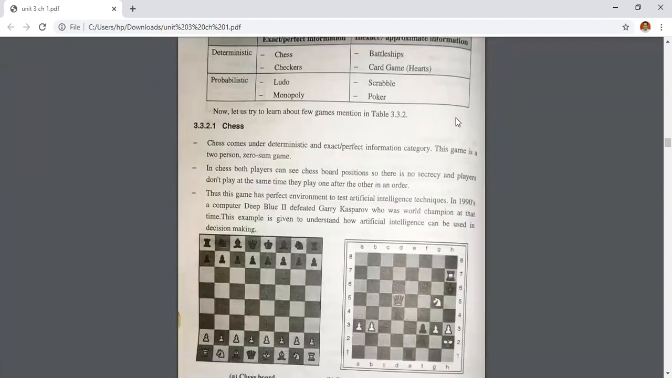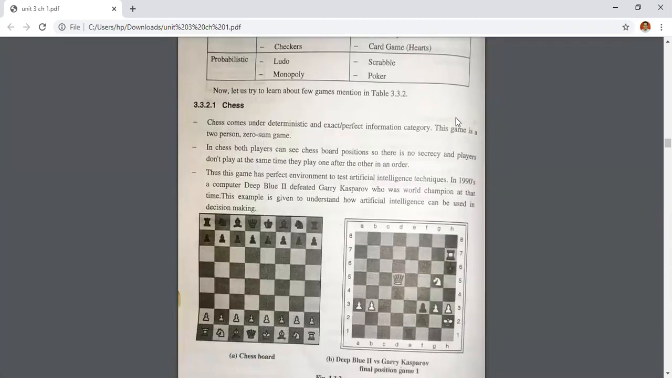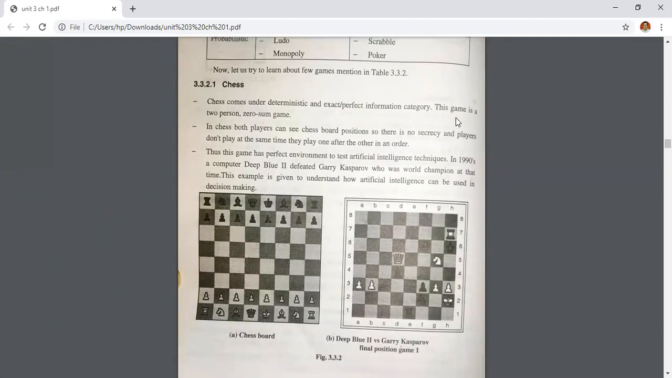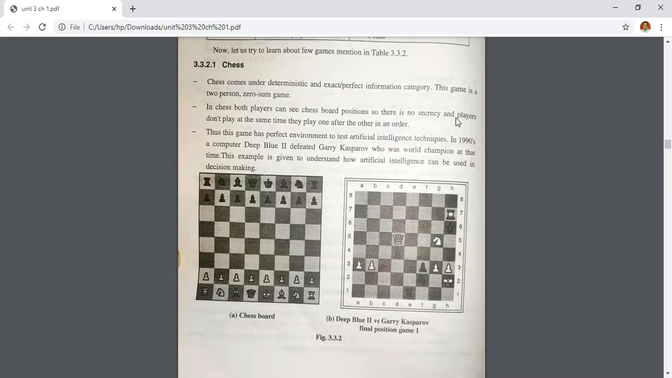See the chess. Chess comes under the deterministic and exact and perfect information category. This game is a two-person zero-sum game. In chess, both players can see the chessboard position, so there is no secrecy, and players don't play at the same time. They play one after the other in this order only. So this game is a perfect environment to test artificial intelligence techniques, right?